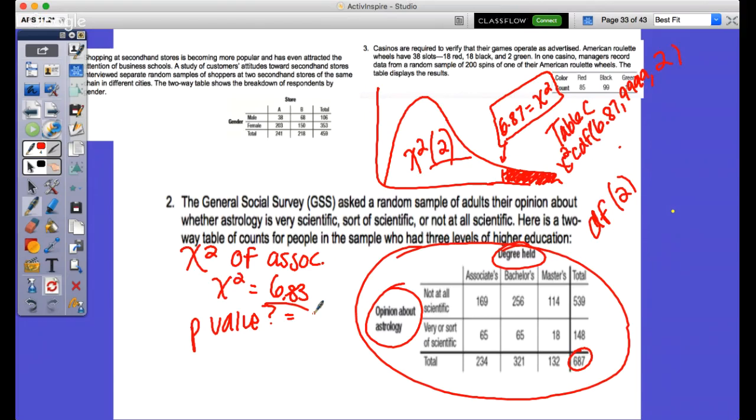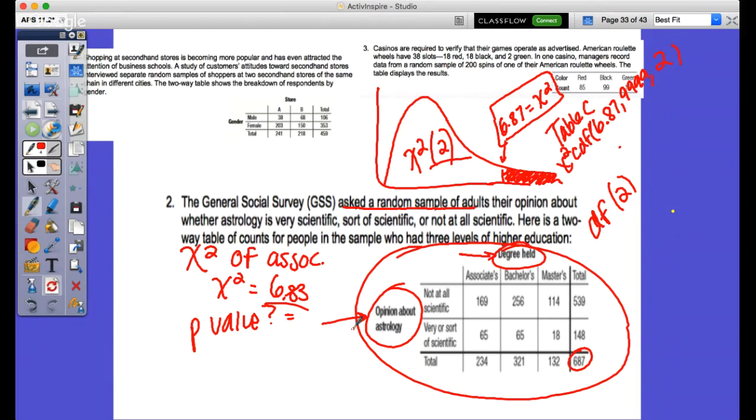When we have something that's like a table, I would say, okay, let's pick out some keywords. The General Social Survey asked a random sample about whether astrology is very scientific. Here's a 2-way table with counts for people in the sample who had 3 levels of education. Education, opinion about astrology. Ask a random sample. Now, how could I change this into homogeneity?